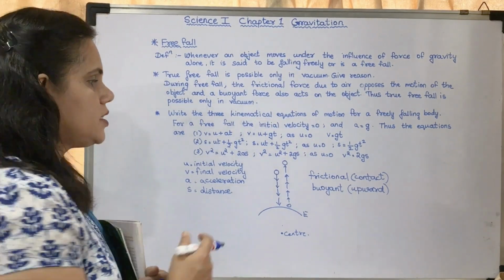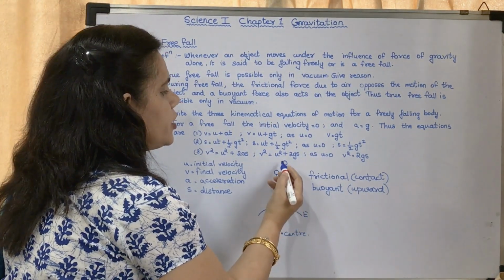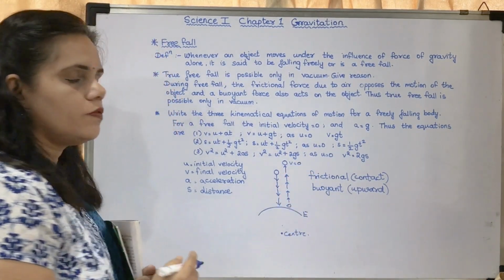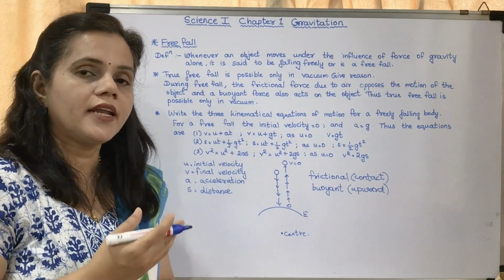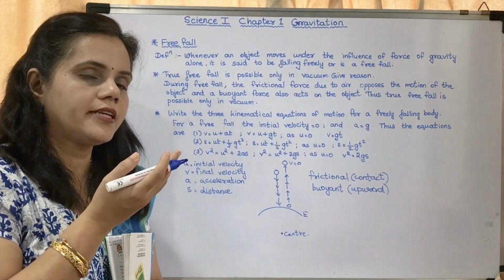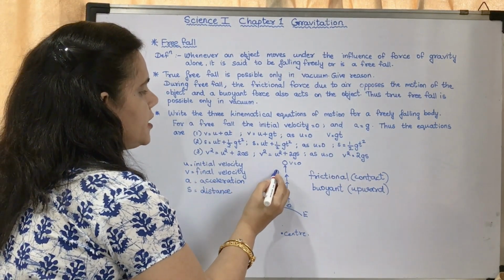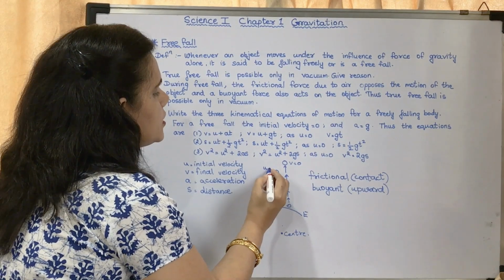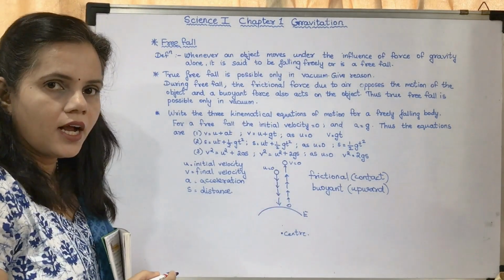Okay, that means for an upward going object, final velocity V is equal to 0. And if the object is falling downward, it has to start from rest. So in this case, U is equal to 0. Understood?